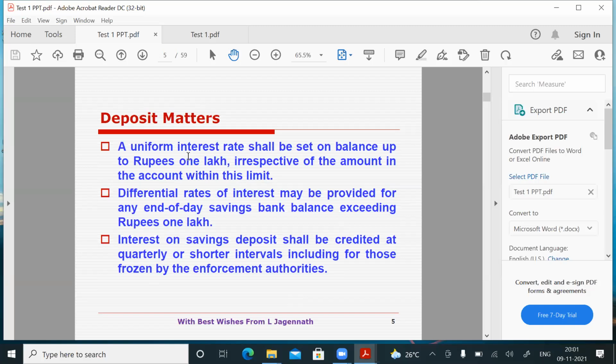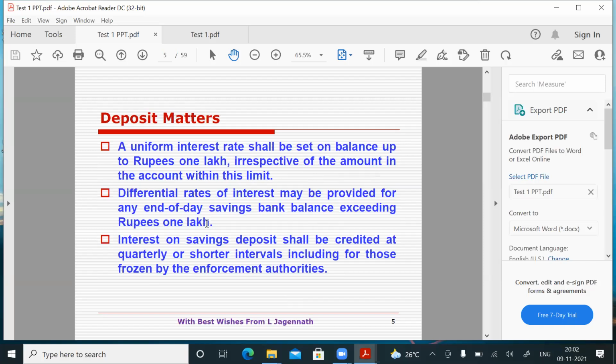These things are RBI guidelines. A uniform interest rate shall be set on balance up to rupees 1 lakh, irrespective of the amount in the account within this limit. Differential rates of interest may be provided for any end of day savings bank balance exceeding rupees 1 lakh. So as per Reserve Bank of India guideline, whether the balance is 1 rupee or 1 lakh, the rate of interest should be the same. Beyond that, you can have differential interest. Okay, so that is what Reserve Bank of India is telling.